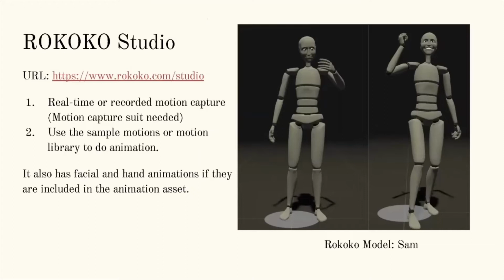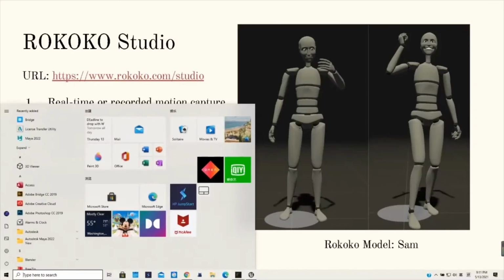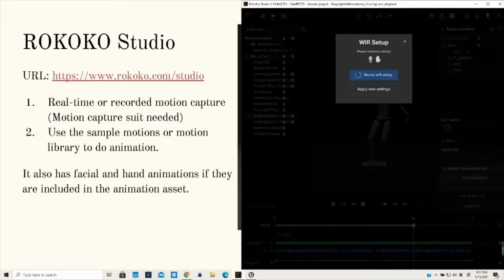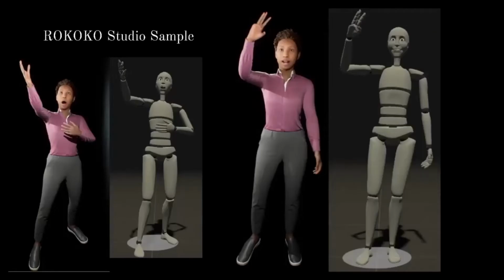First, for Rokoko Studio, there are two choices. If you have a motion capture suit, you probably prefer the first choice, which is doing real-time or recorded motion capture. In Rokoko Studio, there is a Wi-Fi setup for the mocap suit to connect with Rokoko Studio. Since I do not have a motion capture suit, I'm going to choose the second method, which is to use the sample motions or motion library to do the animation.